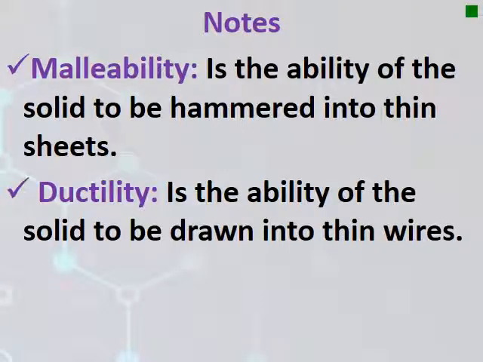What is the meaning of malleability and what is the meaning of ductility? Malleability is the ability to be hammered into thin sheets. However, ductility is the ability of the solid to be drawn into wires, like the case of copper, for example. They can be placed inside the electric wires, so this means ductile, or it has ductility. So this is the difference between malleability and ductility.